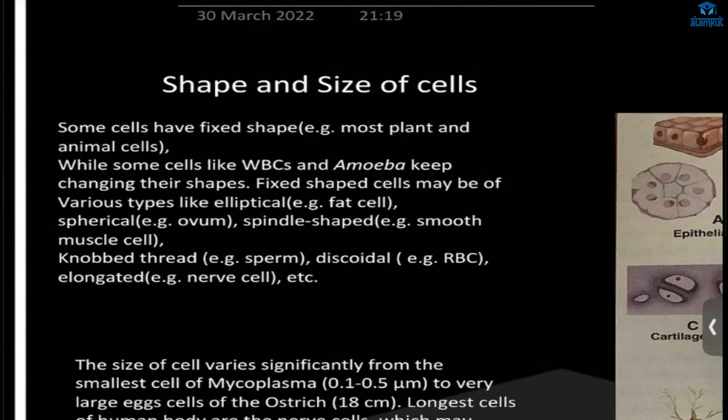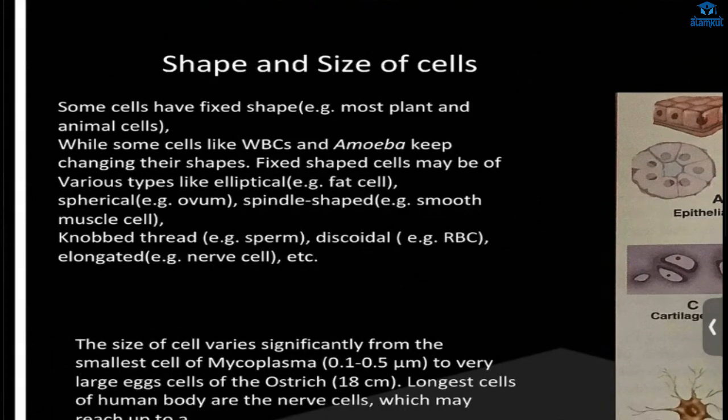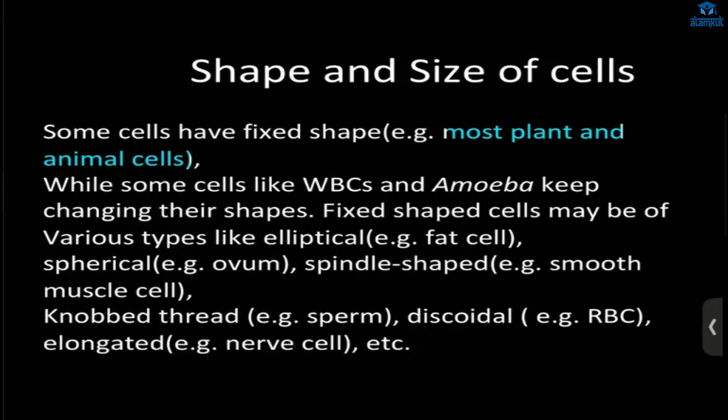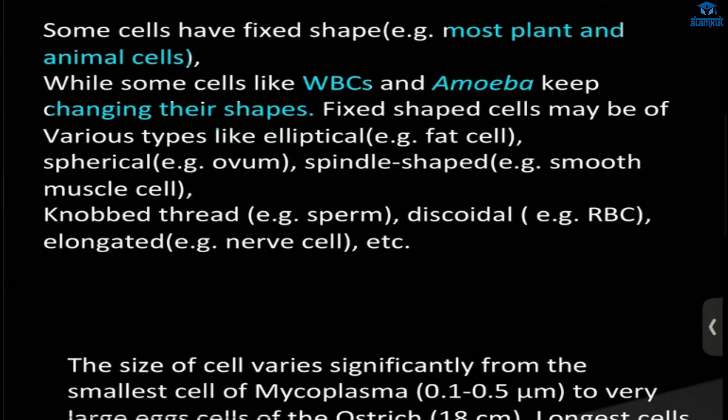Next, we have shape and sizes of cells. Are all the cells of the same size? No, right? Some have a fixed shape and some don't have a fixed shape. They keep changing. Most plant and animal cells have a fixed shape. Some cells like WBC and amoeba, their shapes keep changing, and the fixed shape cells may be of various types, like elliptical, fat cells are elliptical, or spherical, ovum.